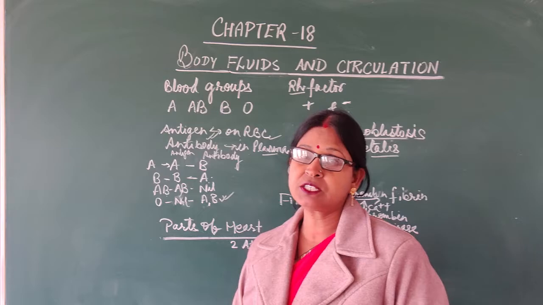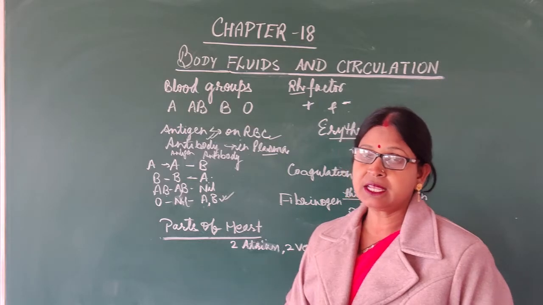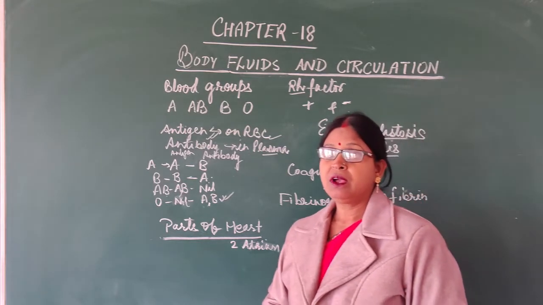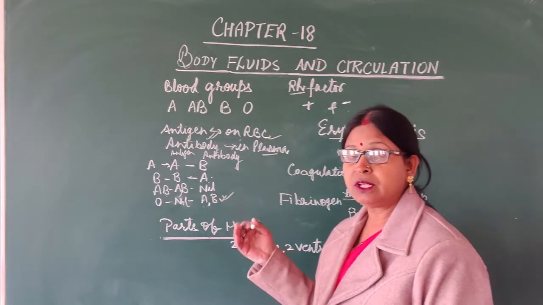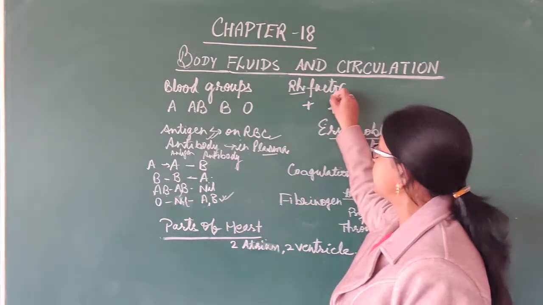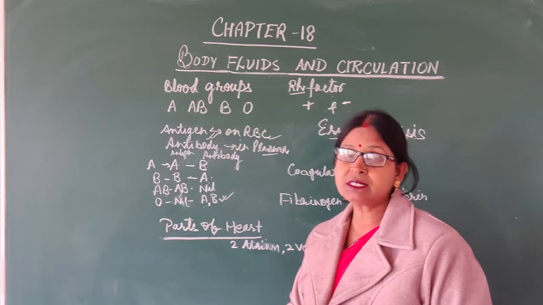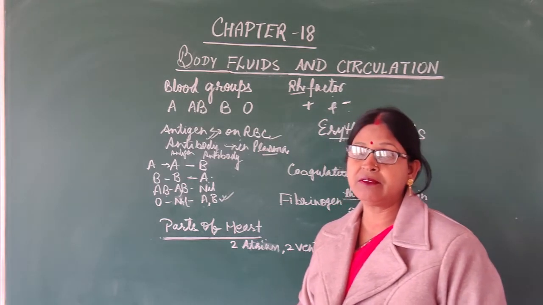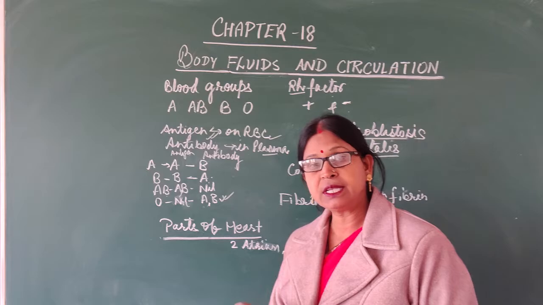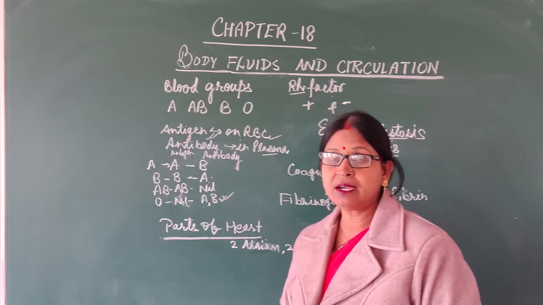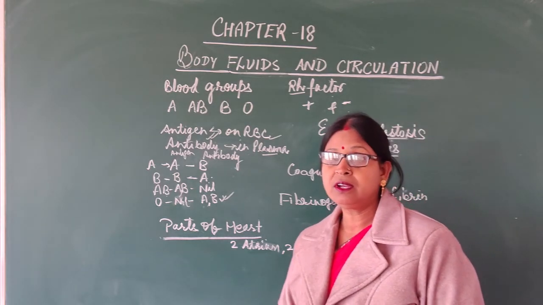If the mother is Rh negative and the father is Rh positive, then during the first pregnancy, because the Rh factor of the fetus will mix with the mother's blood, the mother's Rh negative blood will start making antibodies against the Rh factor, and during the second pregnancy, it may develop into severe anemia, destroying RBC in the next fetus